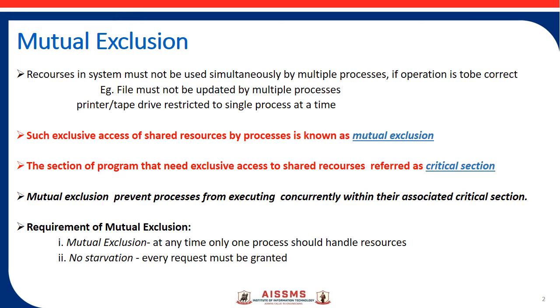In that case, other processes which are requesting to enter the critical section are put in a queue, and this queue is maintained by the process coordinator. The second condition to satisfy mutual exclusion is no starvation. So every request must be granted. Each process requesting to enter a critical section is allowed to enter one by one. After one process releases the critical section, the next process in the queue is allowed to enter the critical section.